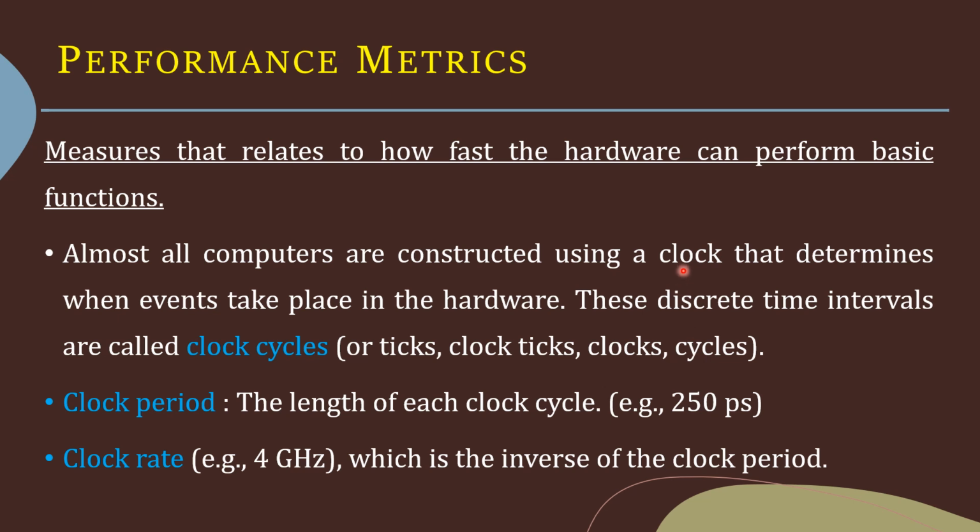So these clock signals are nothing but the discrete time intervals which determine when events can take place in the hardware. The term clock period refers to the length of each clock cycle, and it is usually expressed in picoseconds, for example 250 picoseconds. The clock rate, which is expressed in gigahertz, for example 4 gigahertz, is the inverse of the clock period.